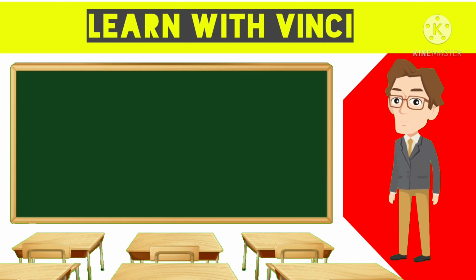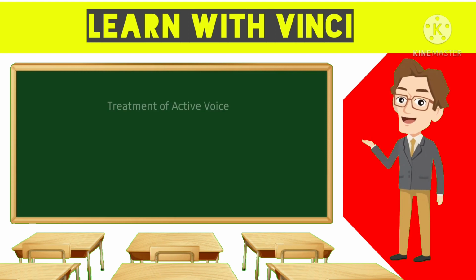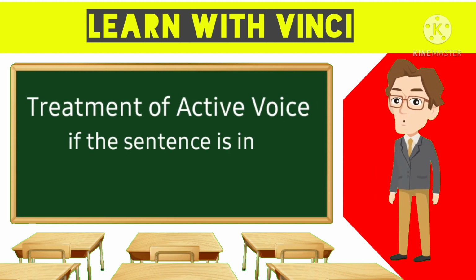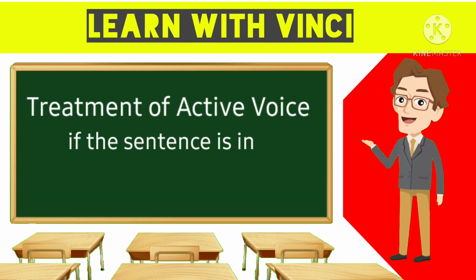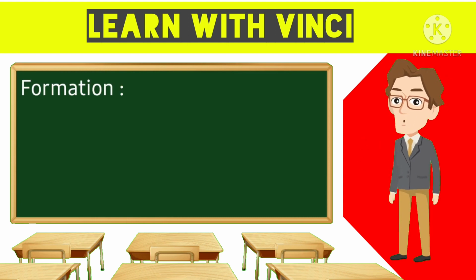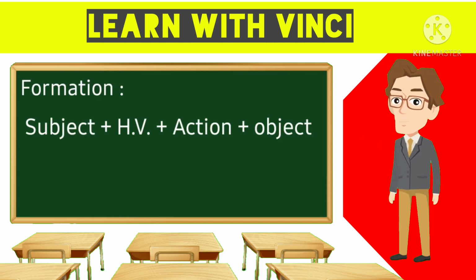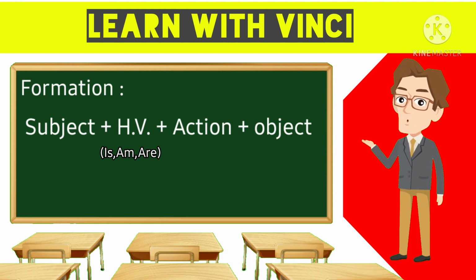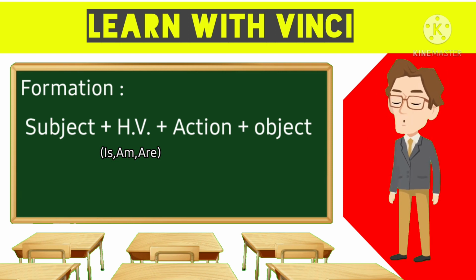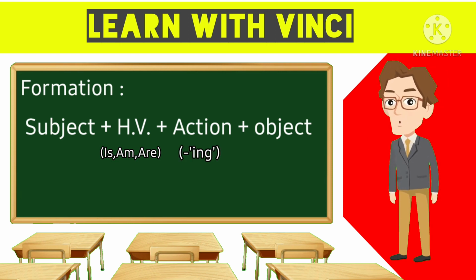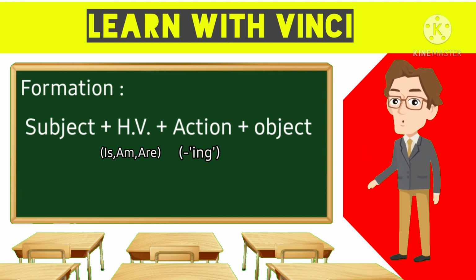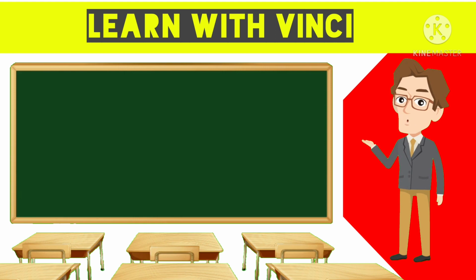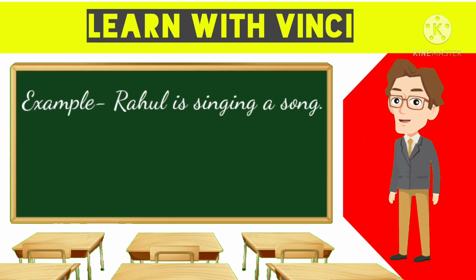Treatment of active voice if the sentence is in present continuous tense. First of all, I would like you to notice the formation. The formation is subject plus helping verb. The helping verb out here will be is, am, are plus action which should end with ing plus object. Now let's look at an example. Rahul is singing a song.